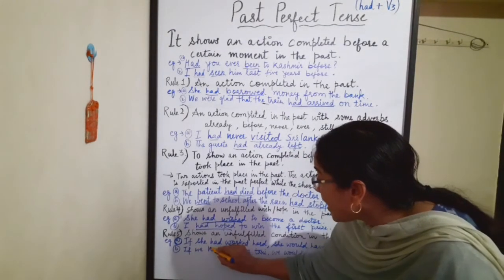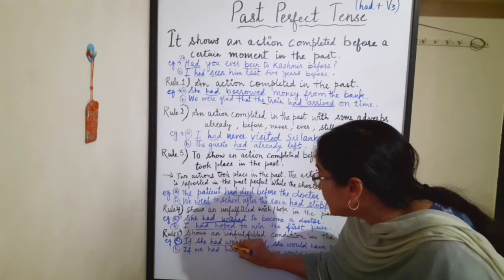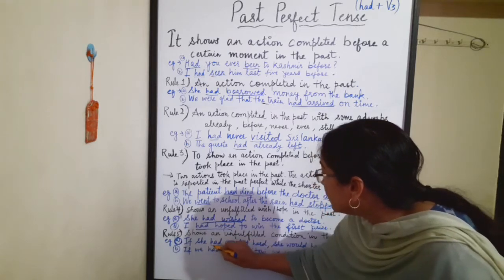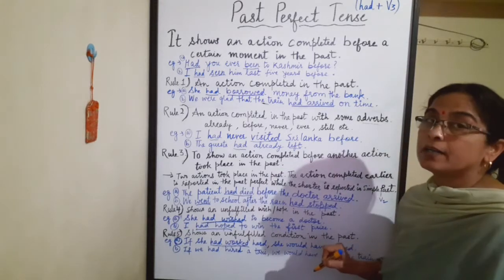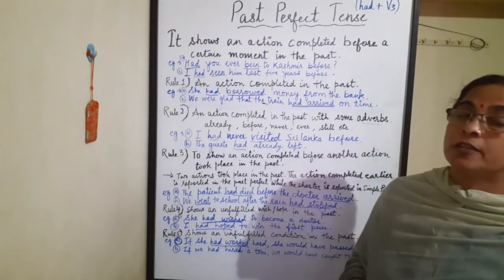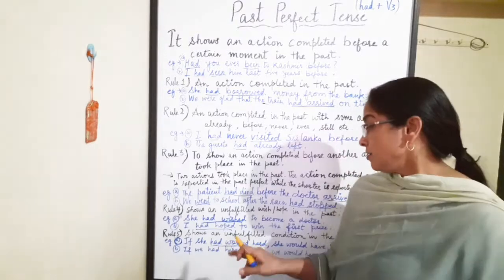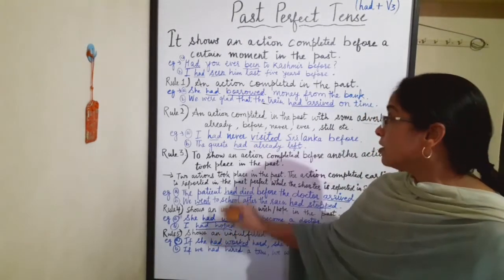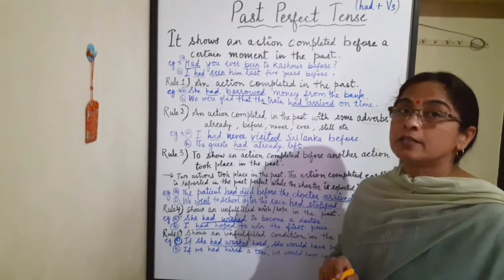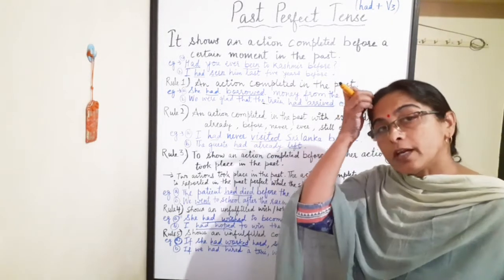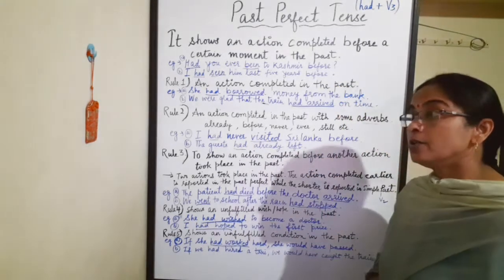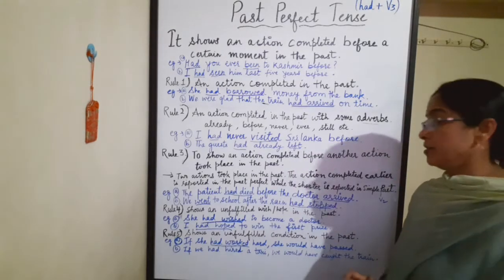If she had worked hard, she would have passed. Means she did not work hard, so she failed. So in such kinds of sentences, we are using past perfect tense. Like if she had means unfulfilled condition. This shows an unfulfilled condition. She did not work hard, that's why she failed.